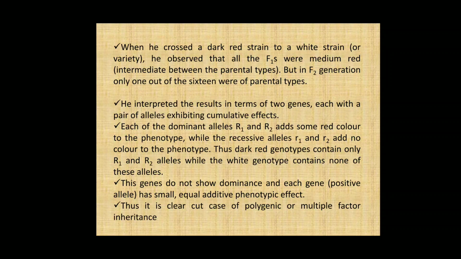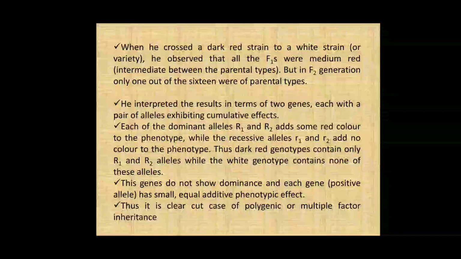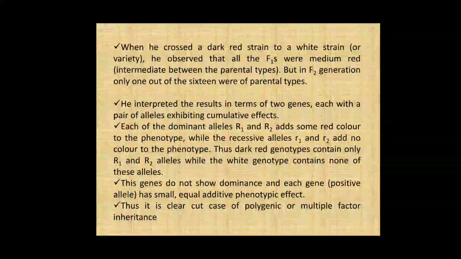From that, when he crossed the dark strain to a white strain, he observed that all F1s were intermediate, that is medium red, but in F2 only 1 out of 16 were parental types. He interpreted these results in terms of 2 genes, each with a pair of alleles exhibiting cumulative effect, and each of the dominant alleles, that is R1 and R2, adds some red color to the phenotype, while recessive alleles, that is small r1 and small r2, add no color to the phenotype.